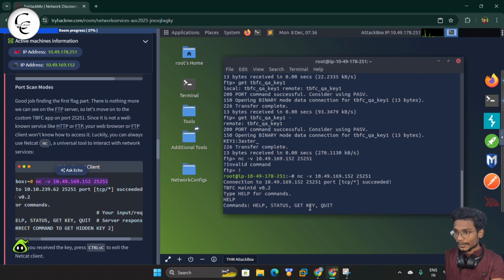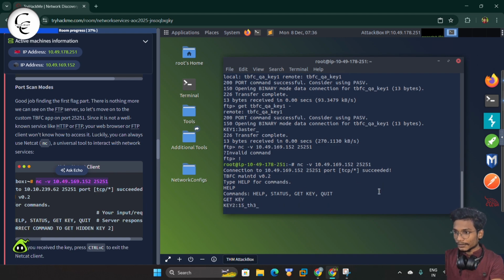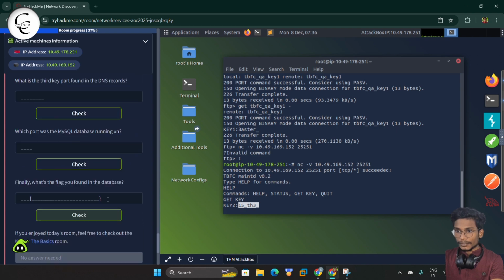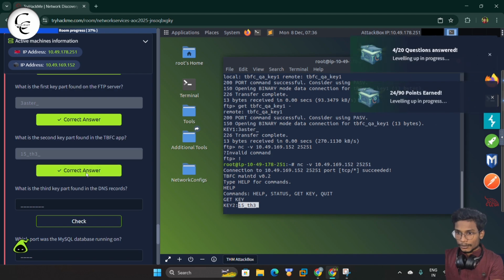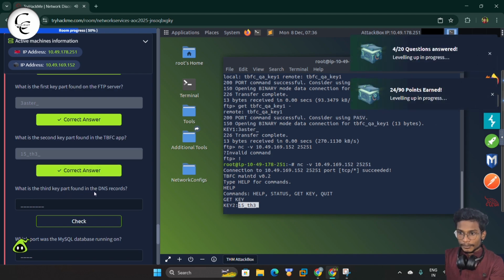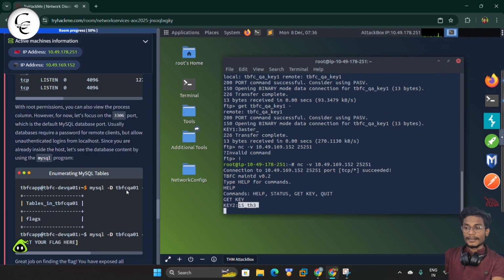So here we have some commands, like here we have one command that is get key. So let's type that and give enter. And guys, here you can see we have got the second key. So let's copy that from here and we'll scroll down and paste, and simply we can give a check here. So guys, now what is the third key part found in the DNS record?